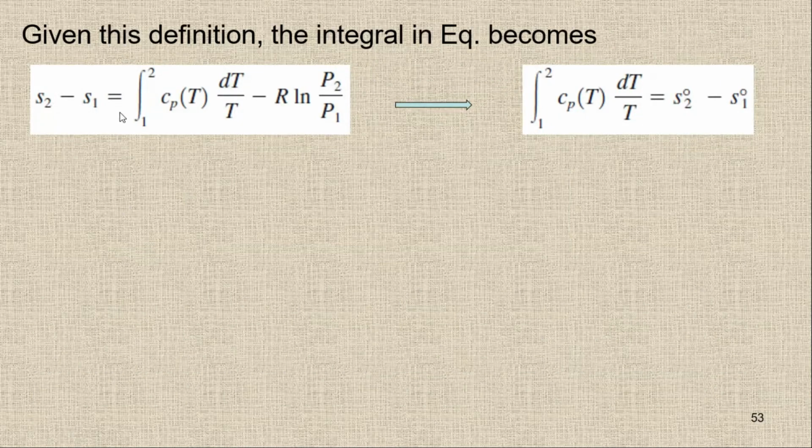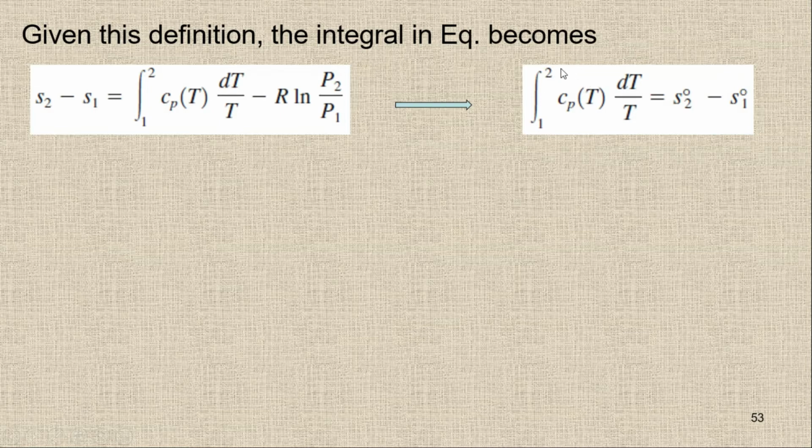So here, this is the equation for the entropy change for an ideal gas in terms of Cp. By definition, the integral of Cp(T) dT upon T from 0 to 1 is S naught 1, and from 0 to 2 is S naught 2. But right now we have 1 to 2, so it means we have S2 naught minus S1 naught. We can easily check these values from the table at the given temperatures T1 and T2.